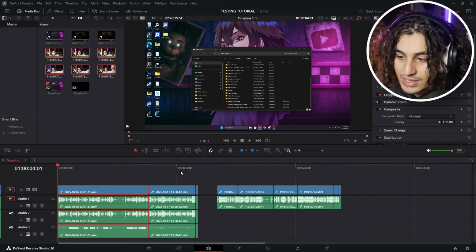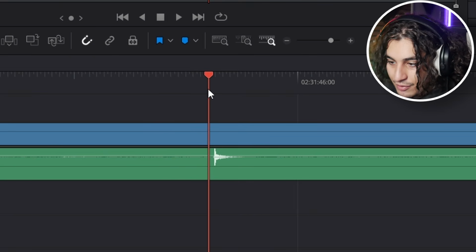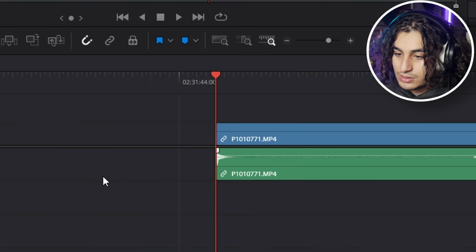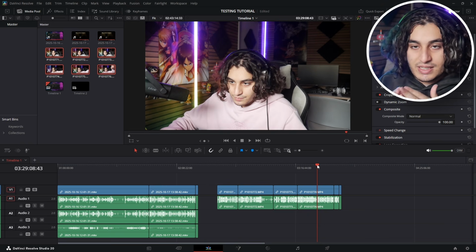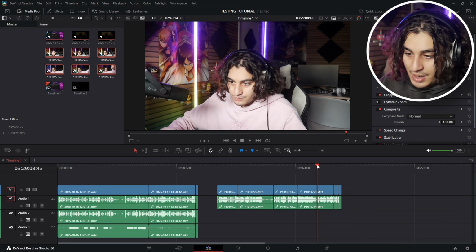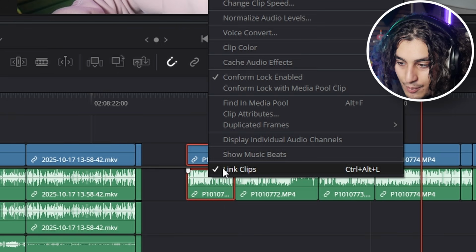What we're going to do, guys, is go to our face cam, find the cut, and cut it there. Now, the reason for this, guys, is we both cut it on the clap for the gameplay and the face cam. What that does is it keeps it synced, so they both start at the exact same time. We're going to highlight our face cam, and click on unlink.